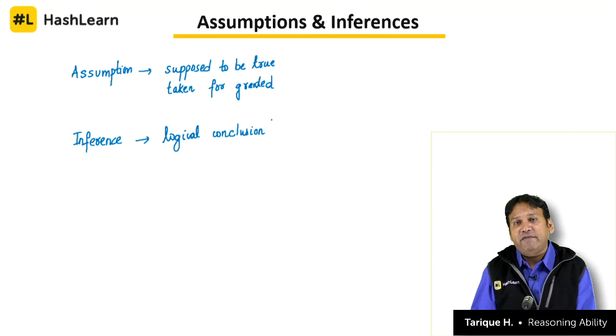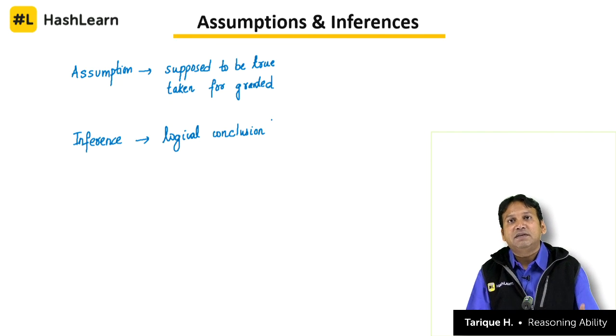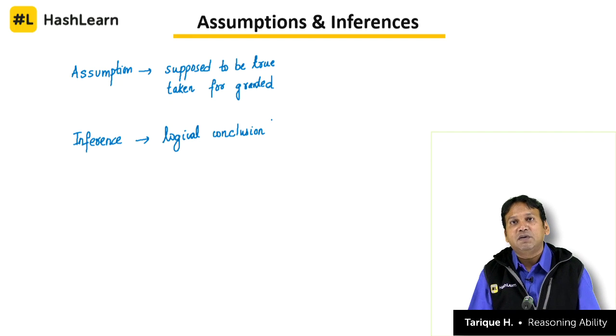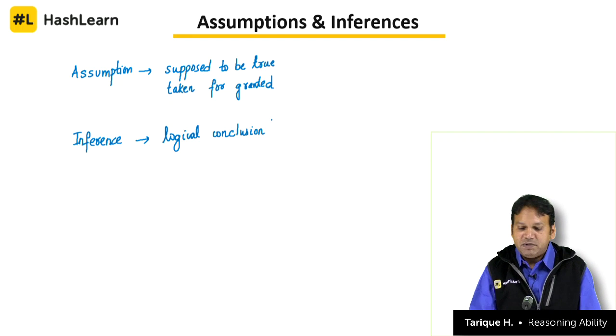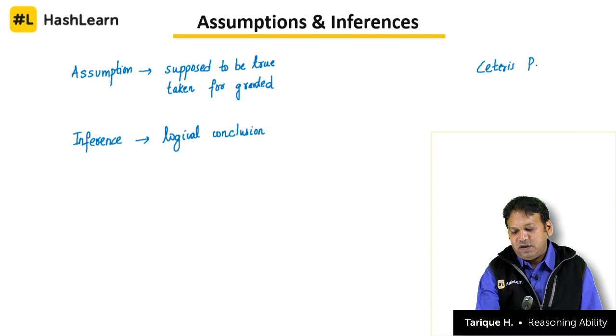So assumptions are very, very important. Without assumptions, how do we make inferences? Let's say studying the principle of demand and supply in economics. You see this word in economics called ceteris paribus. Ceteris paribus is a Latin phrase which means everything remaining constant. You mean to say that everything will be the same.